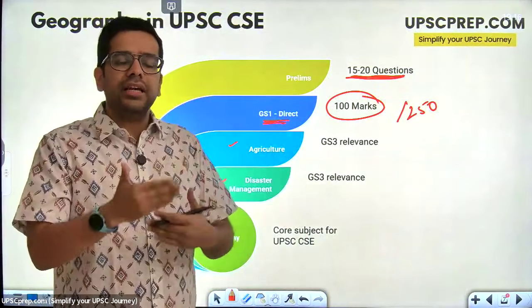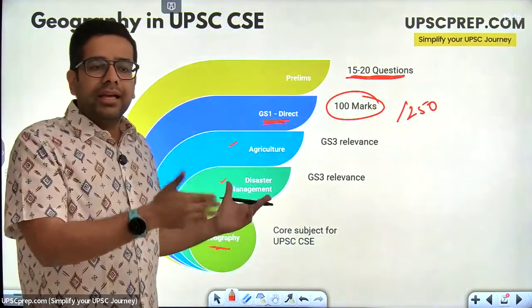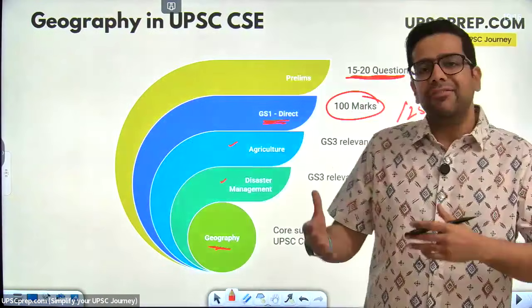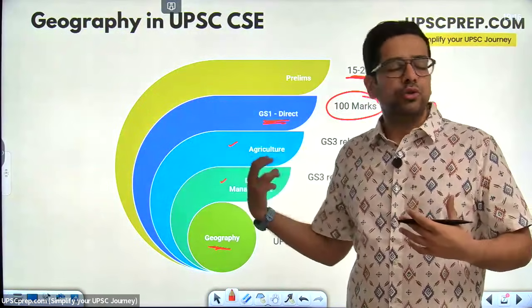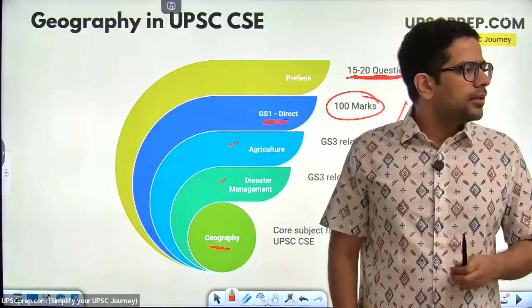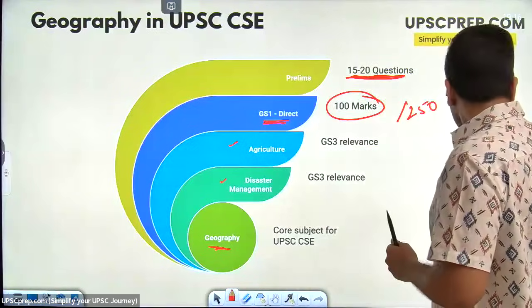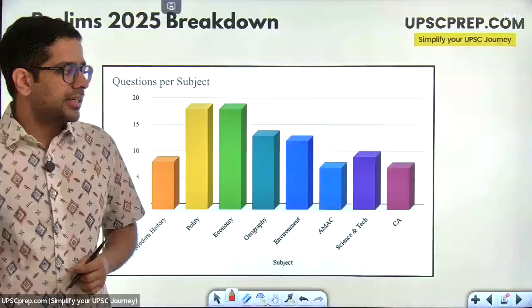So these sorts of things help you determine, okay, if I'm going to give an answer to a disaster management question, having that information from geography is also very helpful. Right. So let's look at the prelims 2025 breakdown.